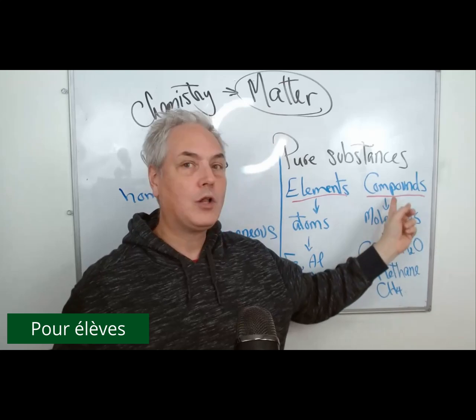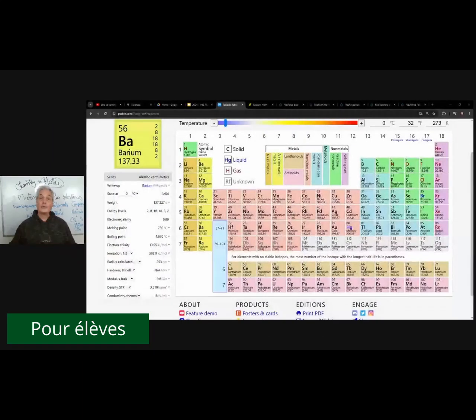Now, what's interesting with molecules and compounds, we can go back to our periodic table, is that carbon dioxide is made of carbon and oxygen. So here we have two types of atoms that are put together to create a new substance. In that case, it is a molecule or a compound. If you think of my example, water, we have oxygen here and hydrogen. So you put different types of atoms together to create a molecule. You put many molecules that are exactly the same together, and you end up with a compound.